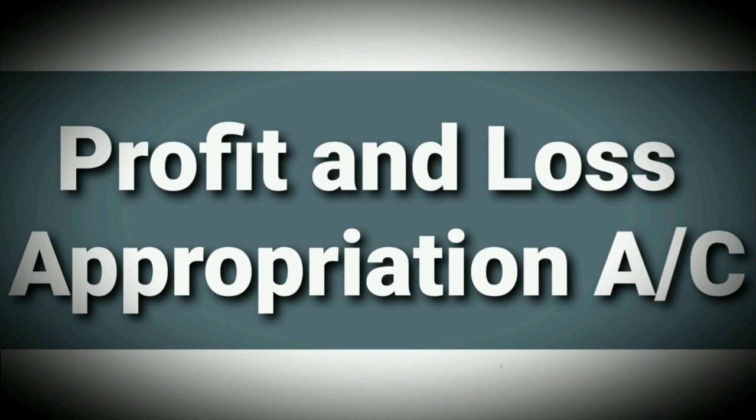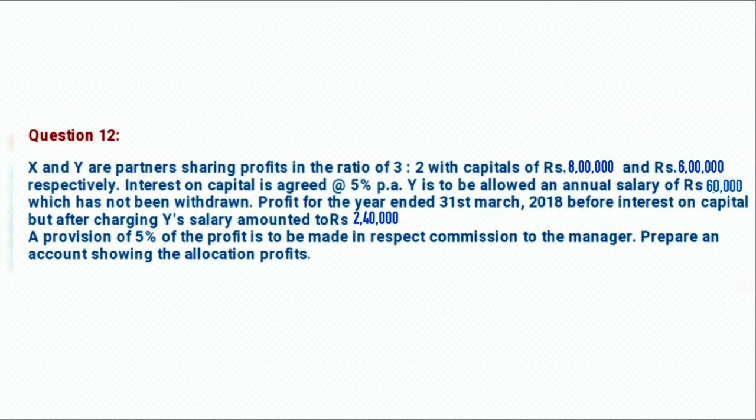So let's start with the question number 12. In the question number 12, the ratio of x and y is given 3:2 with the capitals of 8 lakh and 6 lakh. Interest on capital is 5% per annum and the annual salary of y is 60,000. Profit for the year is given before interest on capital but after charging y's salary was 2,40,000. After that, a provision of 5% of the profit is to be made in respect of commission to the manager. And now we have to prepare the profit and loss appropriation account.